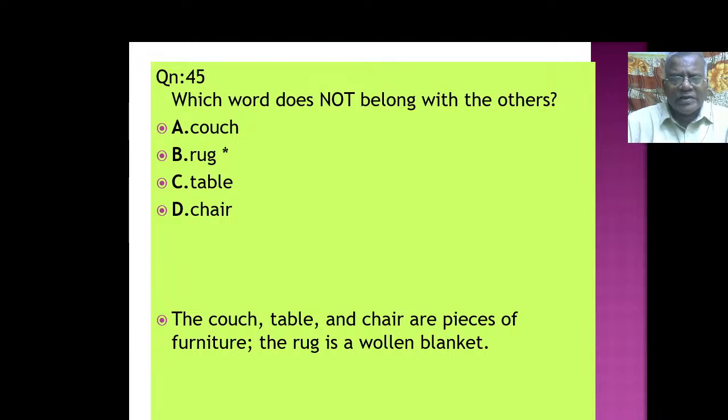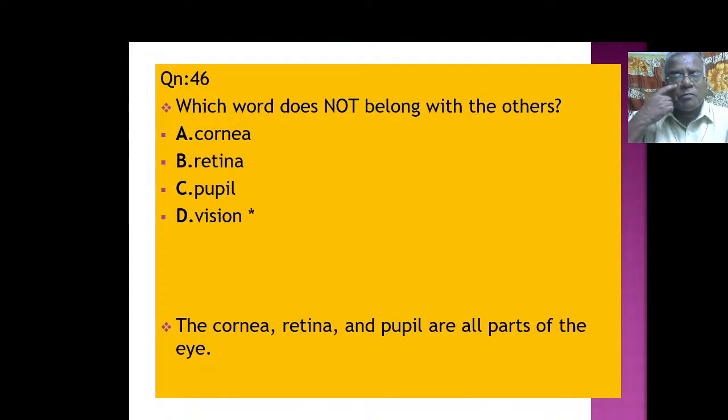So we need to understand the meanings of the words, that would be nice for answering such questions. Which word does not belong with the others? Cornea, retina, pupil, vision. Now, cornea, retina and pupil are all parts of the eye. Vision is something different, no? Vision is sight in general. I mean, using all these parts, we are able to see things.